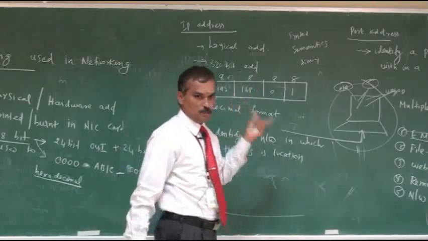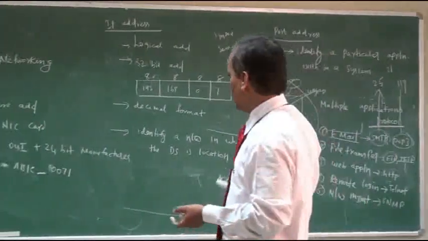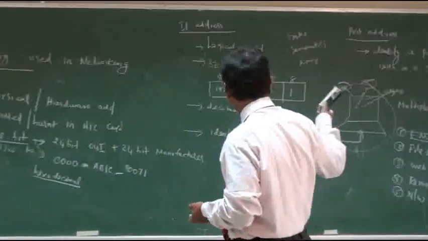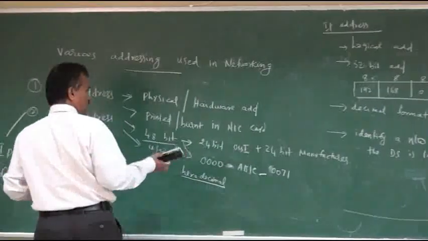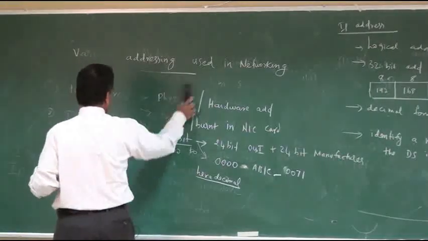Then the third one is called the port number or port address, which is used to identify an application within the system. Since multiple applications can be run in a single system, in order to identify a particular application, we need a port number. Each application is associated with a protocol, and the protocol has a port number.